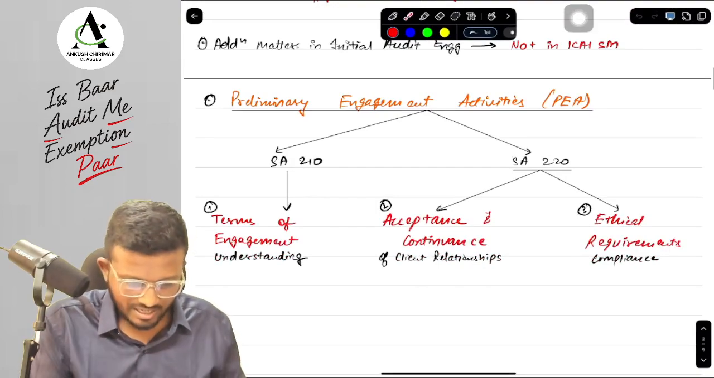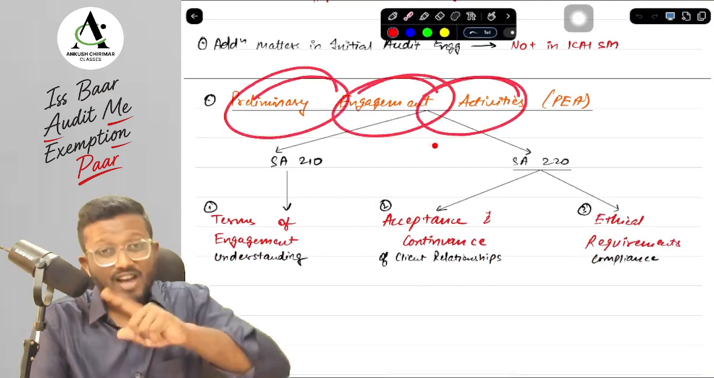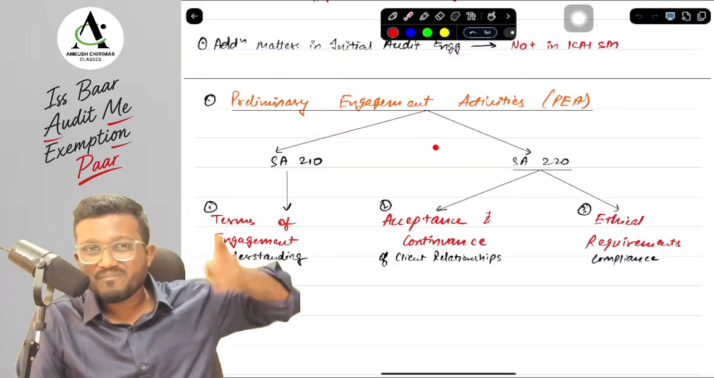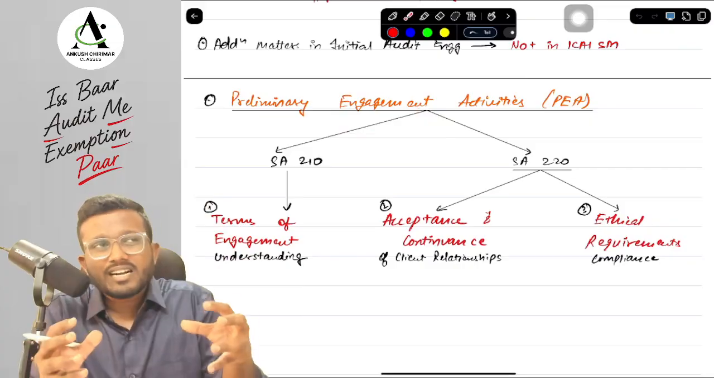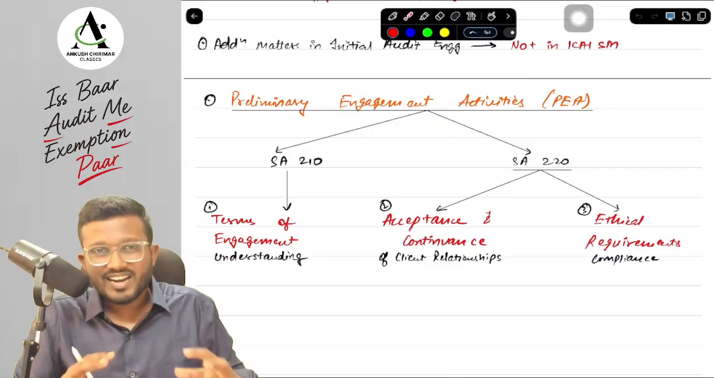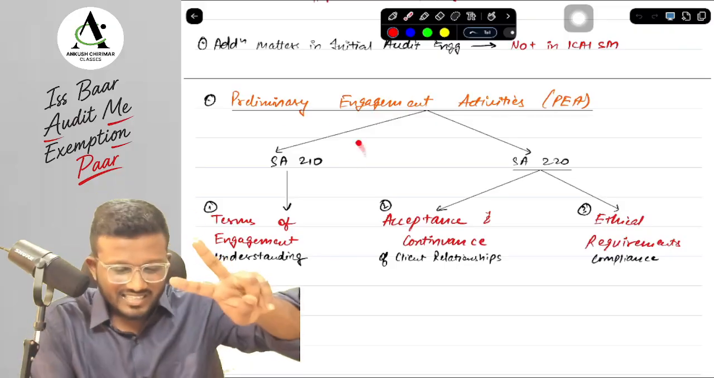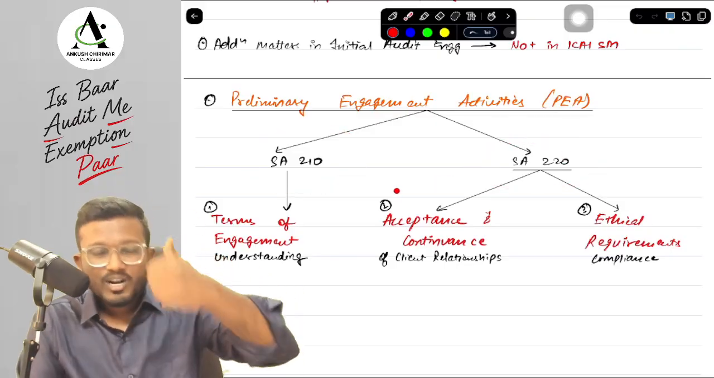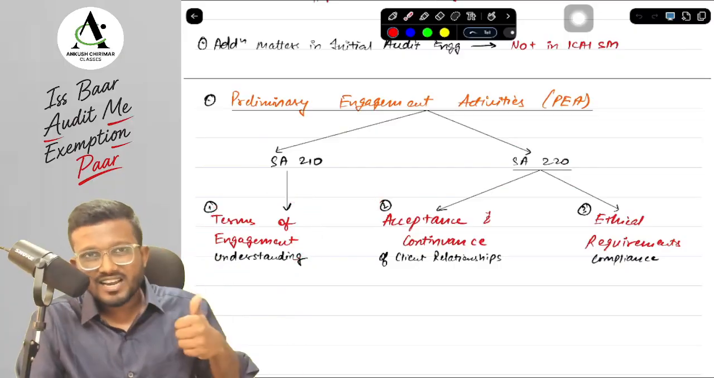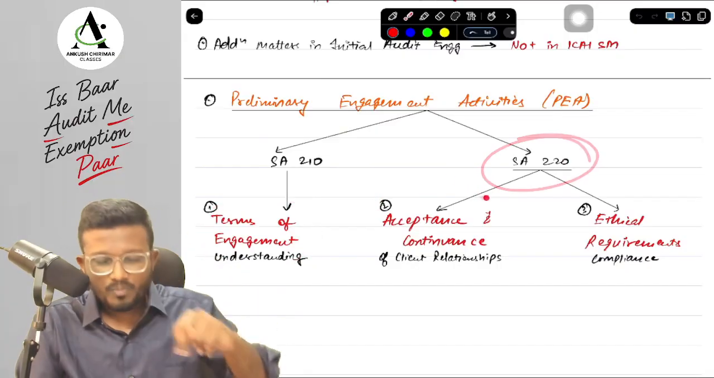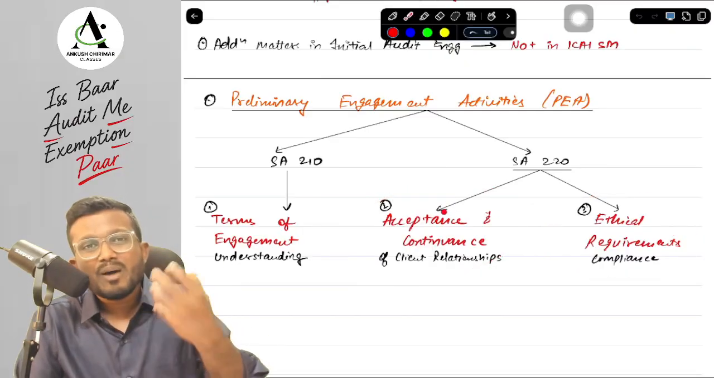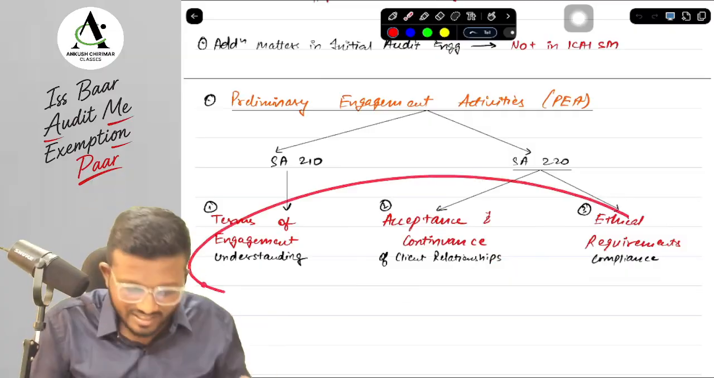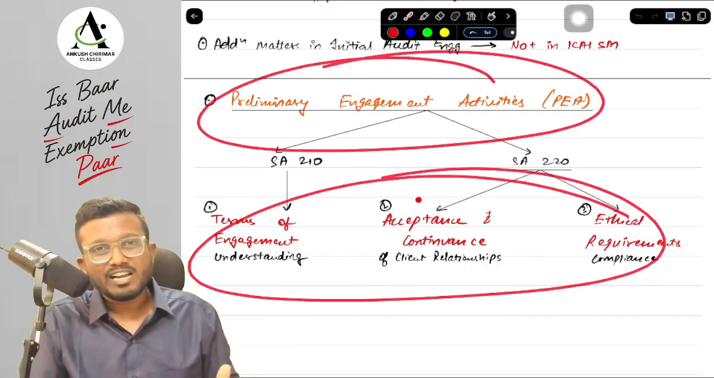Next is your PIA. PIA is basically your preliminary engagement activities. This we have already discussed in your SA 299 previous revision video, in which we discussed that preliminary engagement activities are those activities which we conduct before starting an engagement, which includes two SAs, that is SA 210 and SA 220. 210 means we are understanding the terms of the engagement, and in 220 specifically two points: one is acceptance and continuance of client relationship, and the other is ethical requirements compliance. Okay, yes sir, these three things are included in your preliminary engagement activities.